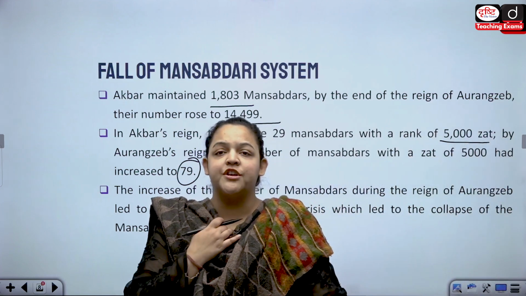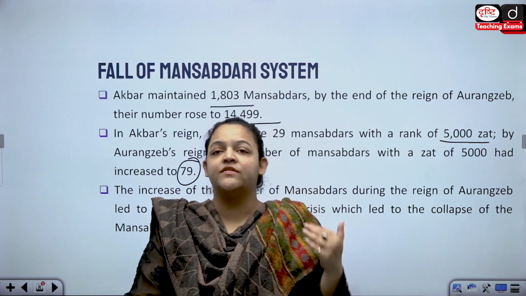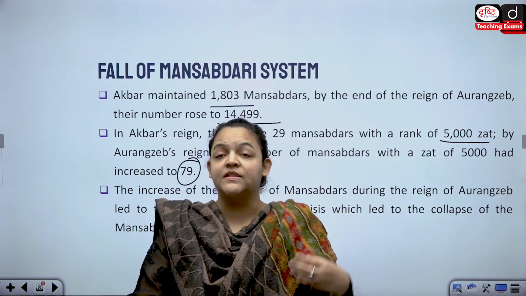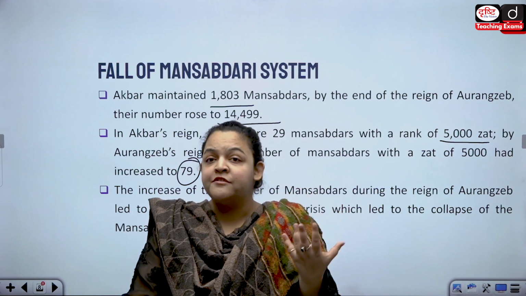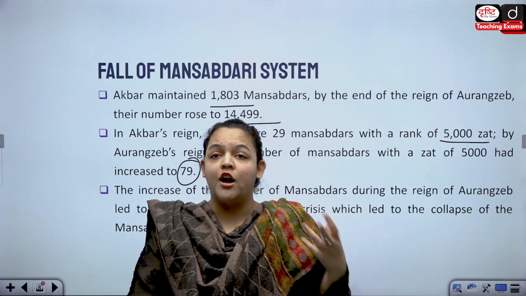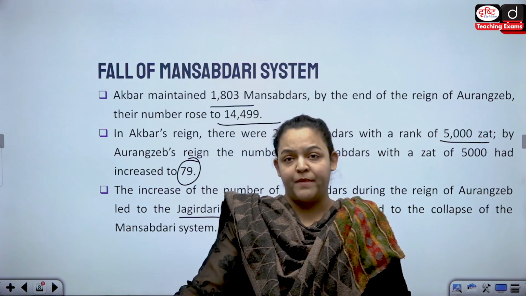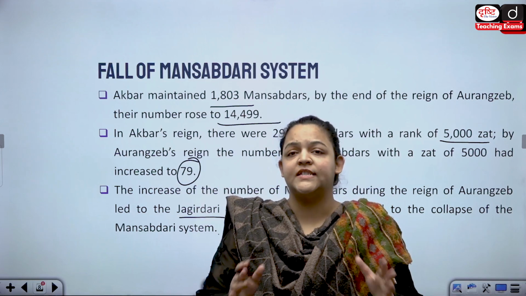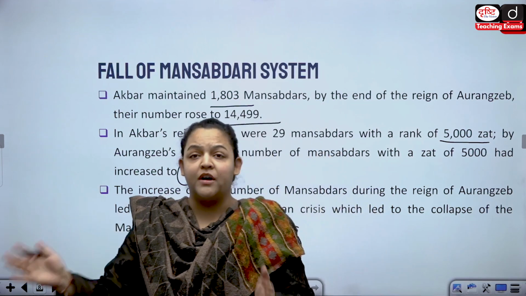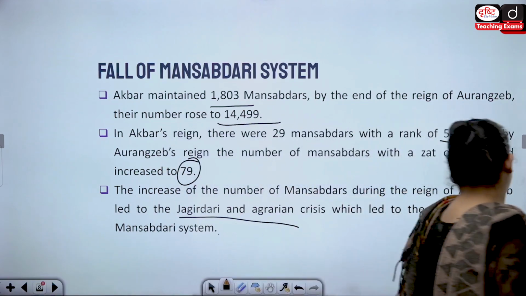So as I explained to you, this is the Jagirdari and the agrarian crisis. When Jagirdars were given revenue assignments, they were not given land because there was a lack of it. They were expected to maintain armed contingents from their own pocket, which resulted in a lot of corruption. There was a lot of oppression and suppression of the peasantry, and a lot of unnecessary taxes were being collected from the peasants. So who was at the burning end of it? It was the peasants who were bearing the brunt of this.